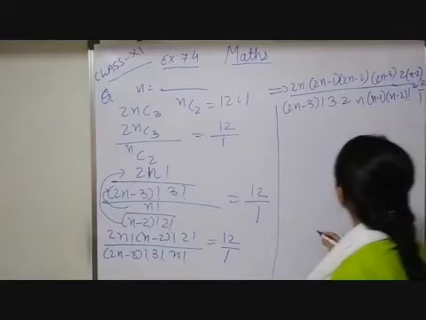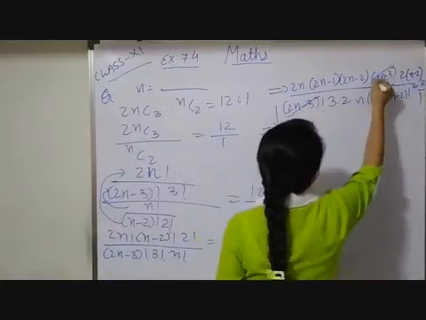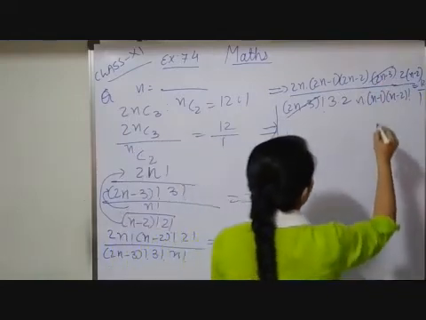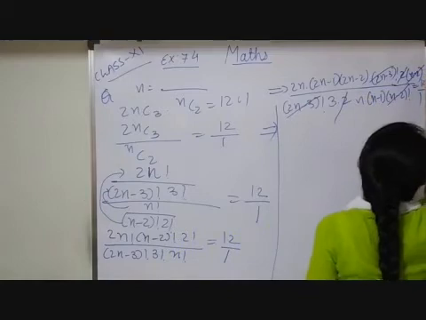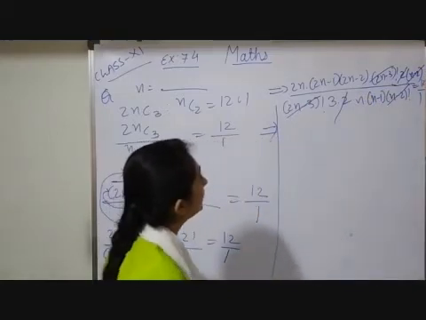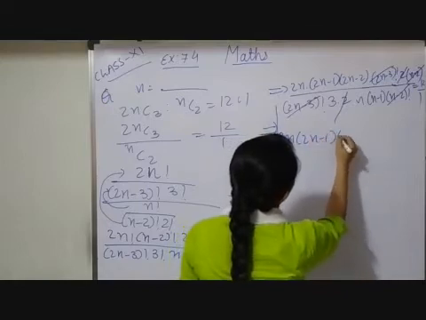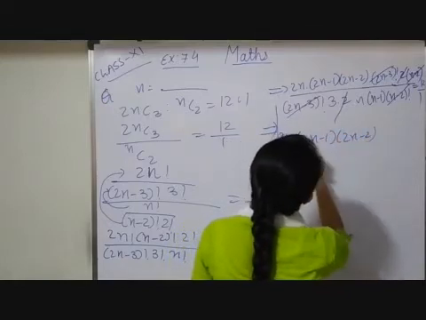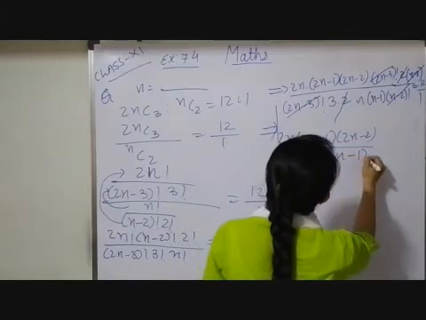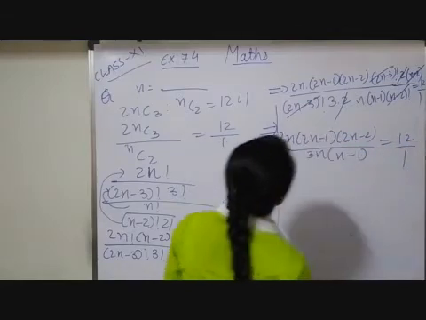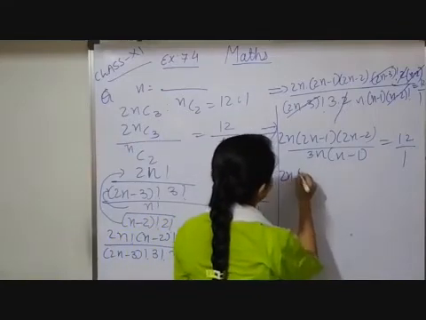which is equal to 12 by 1. Now if I solve, 2n minus 3 factorial and 2n minus 3 factorial will be cancelled out from here. 2 into 2 again cancel, (n minus 2) factorial and (n minus 2) factorial will again cancel. So now you have 2n, 2n minus 1, 2n minus 2 divided by 3n, n minus 1, which is equal to 12 by 1. Now cross multiplication. So here you have 2n.